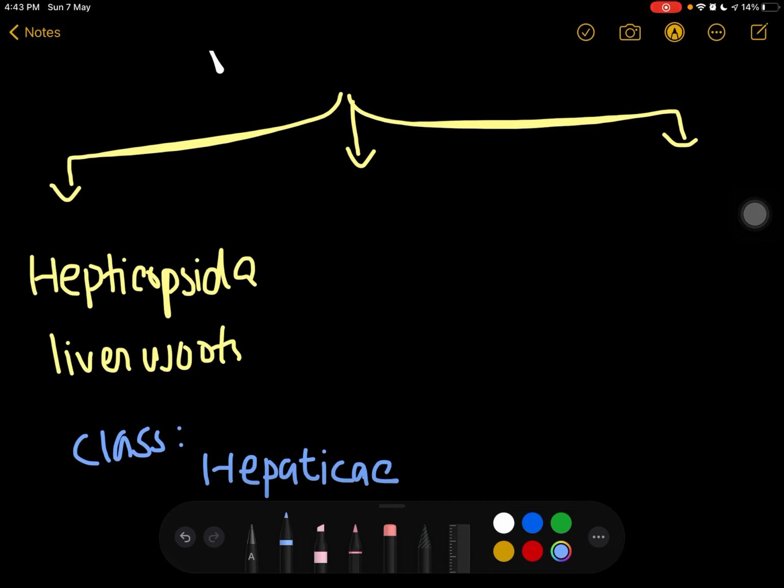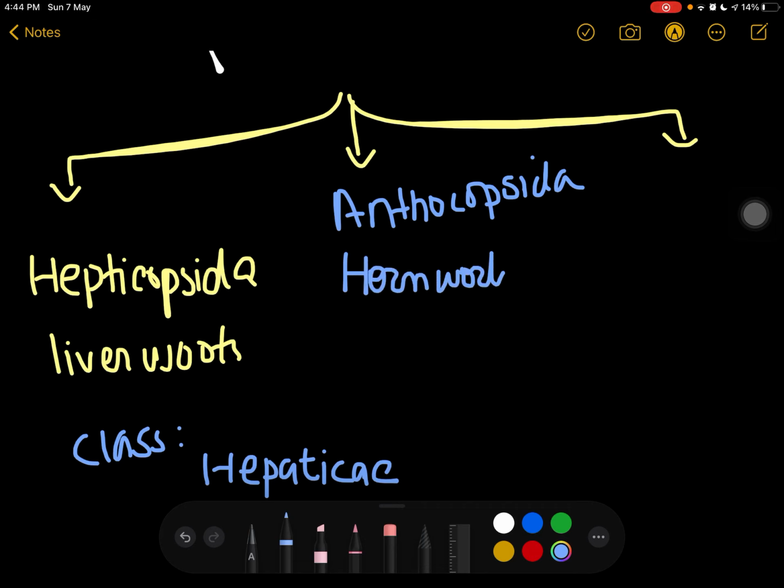Right. Second is Anthocopsida, which are known as hornworts, right? And their class is basically Anthraceae.